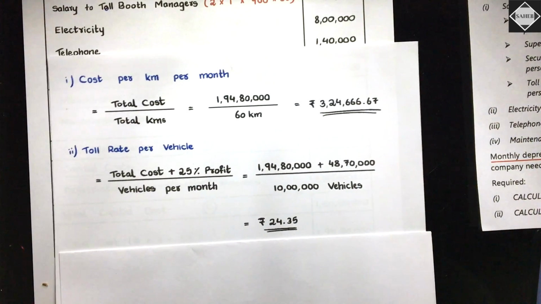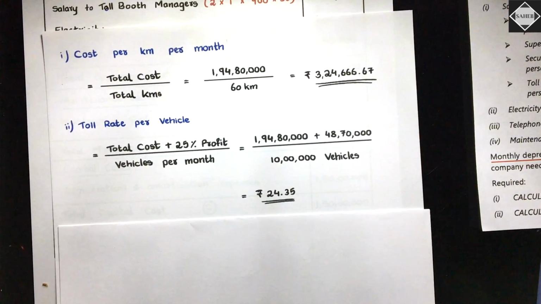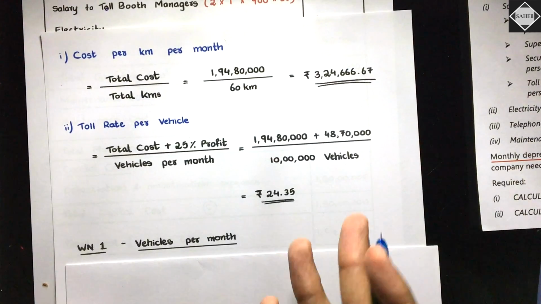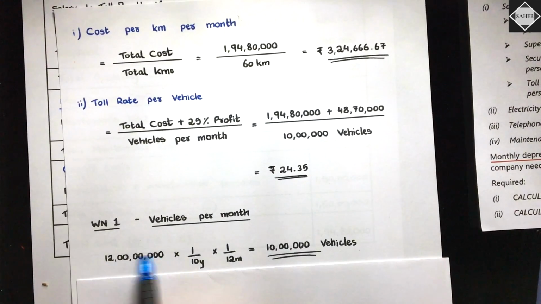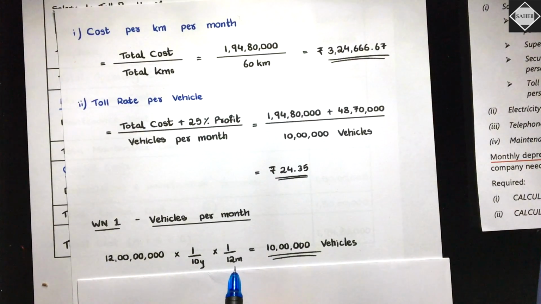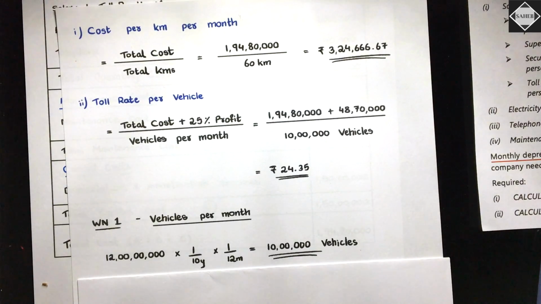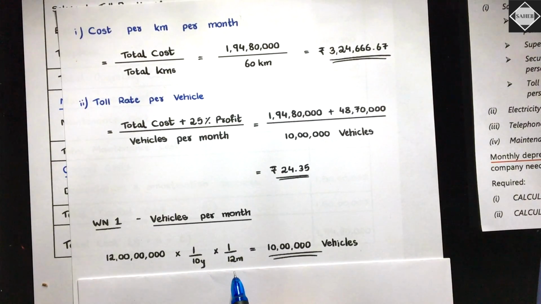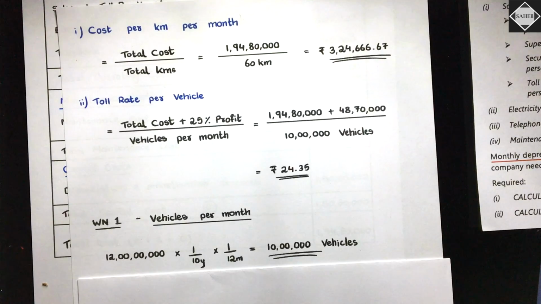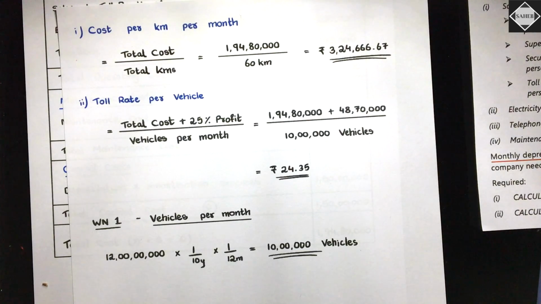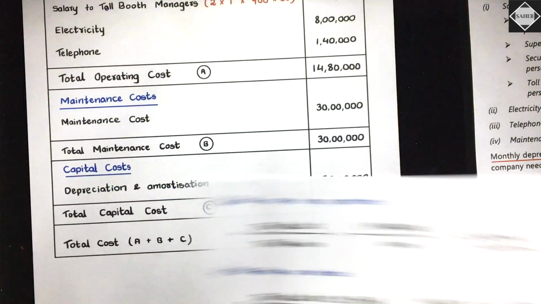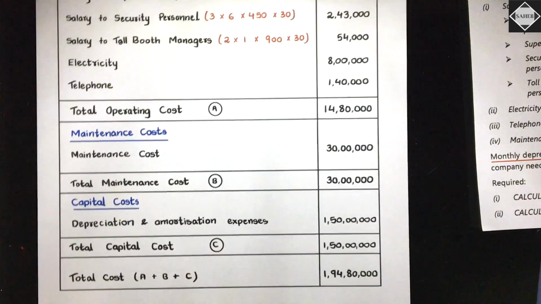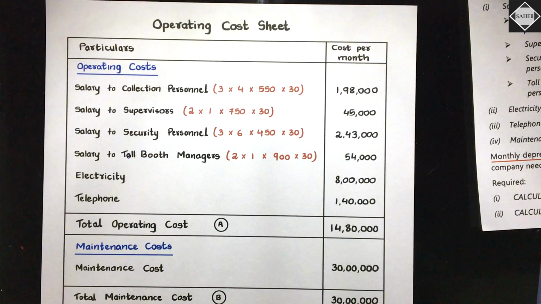This was the whole concept and everything. Now there was a small working note over here for this calculation. If you want to see that, 12 crore divide by 10 divide by 12 you can do. If I want to write in multiplication, then into 1 by 10 into 1 by 12. So that's 10 lakh vehicles. Is it clear? I showed you directly in the calculator. So first requirement done, second requirement done, and this is the operating cost sheet. I hope you have understood. This is really simple and straightforward.